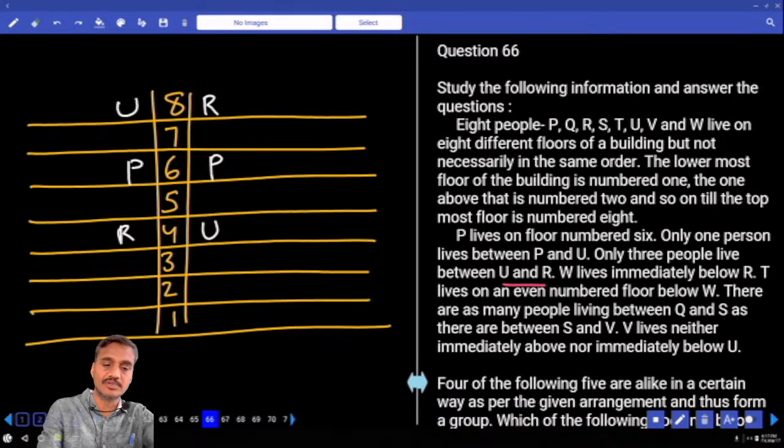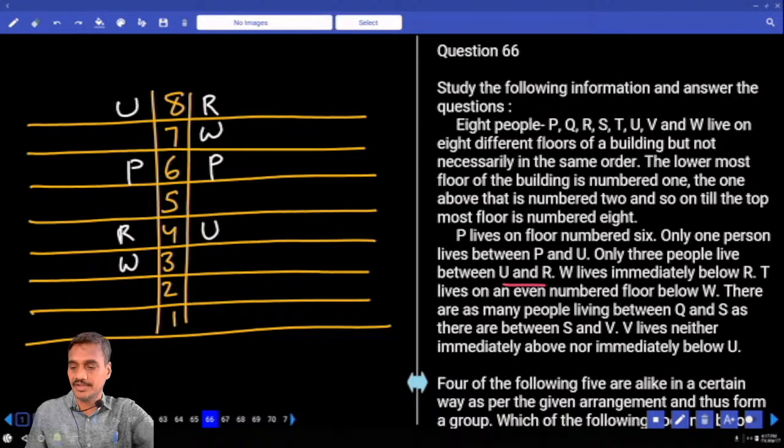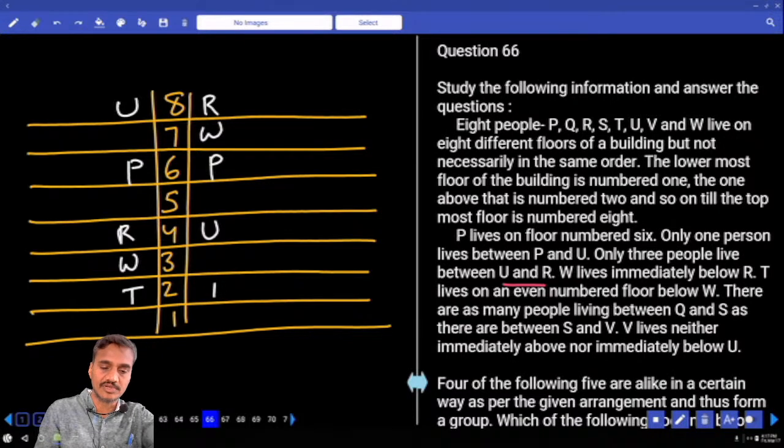W lives immediately below R. And T lives on an even number floor below W. T is on an even number floor below W, and in both the cases, T must be on the 2nd floor.